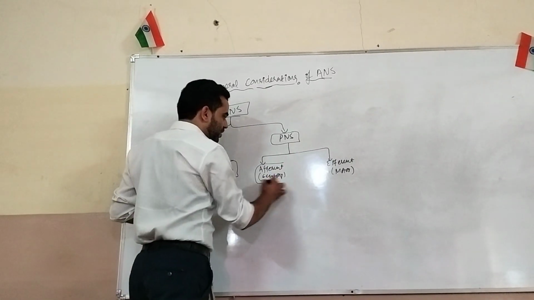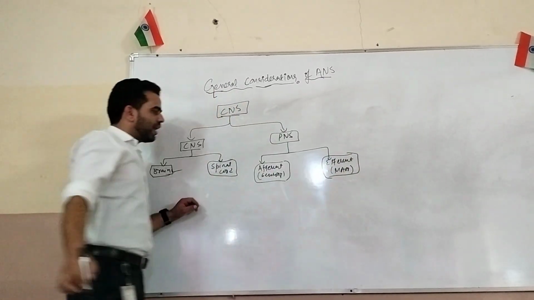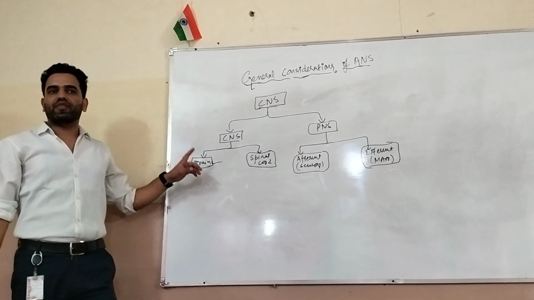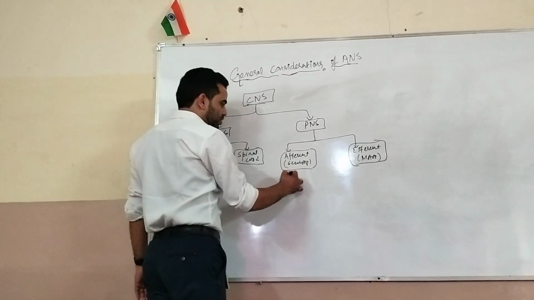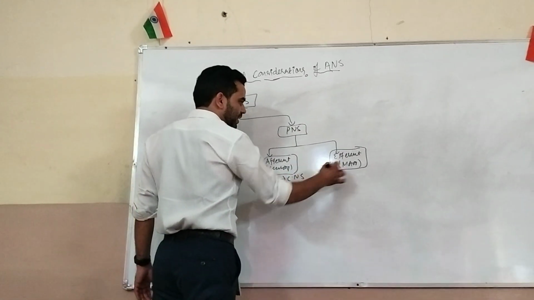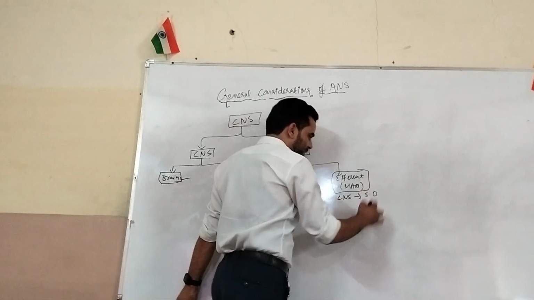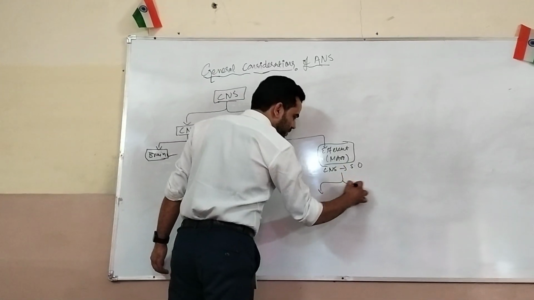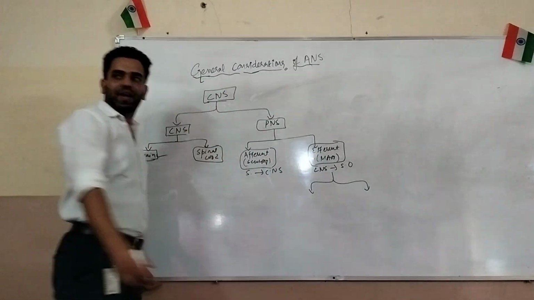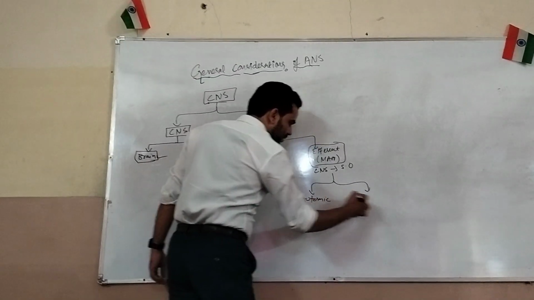Then we have the afferent nervous system and the efferent nervous system. In the afferent nervous system, the information comes from the sensory organs to the CNS. In the efferent, it goes from the CNS to the organs. This efferent motor system is divided further into two parts: one is the autonomic nervous system, and the second is the somatic nervous system.